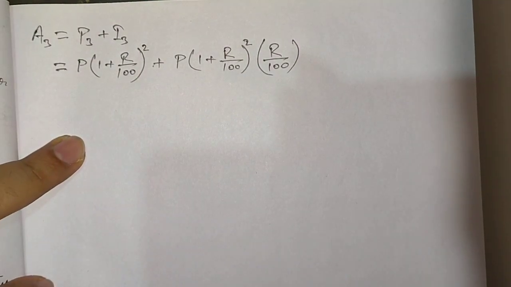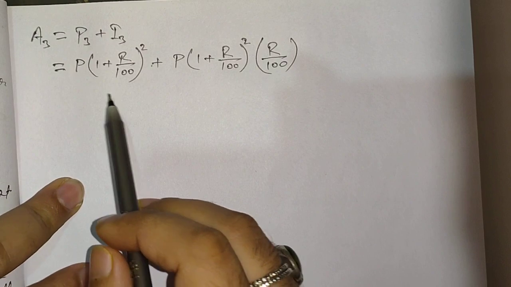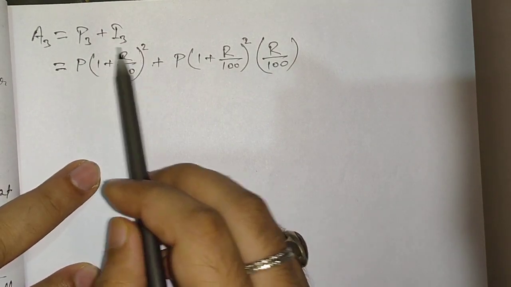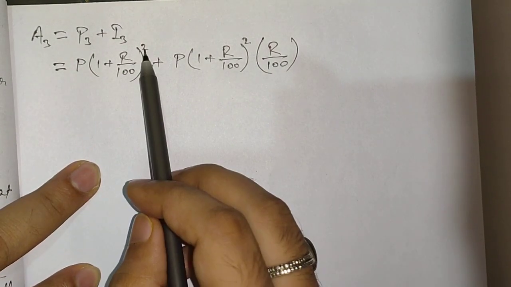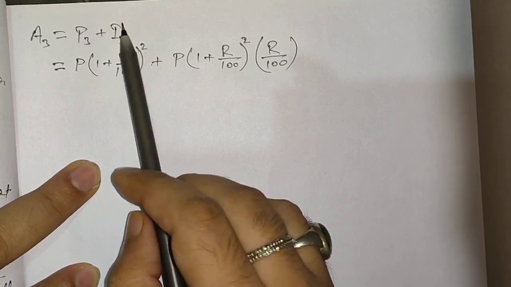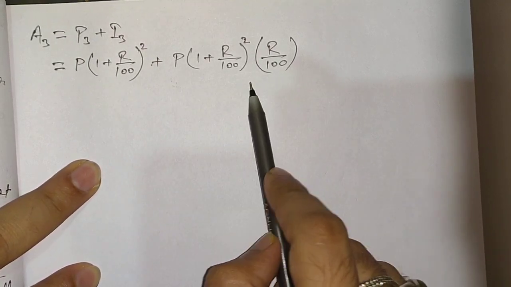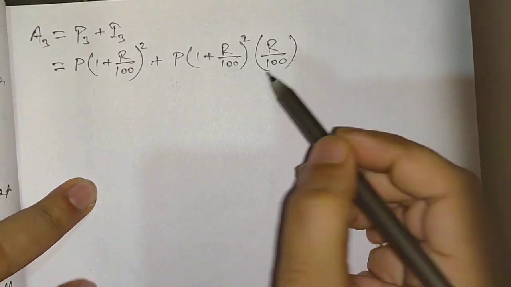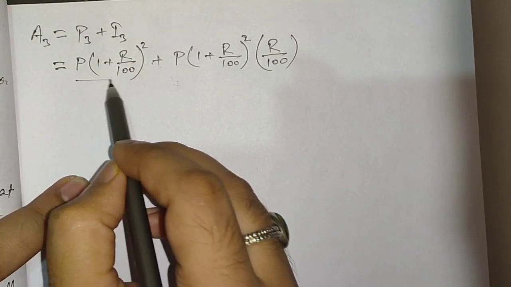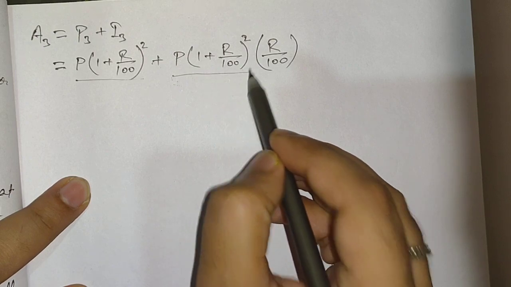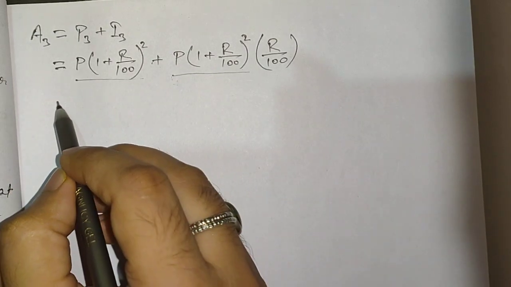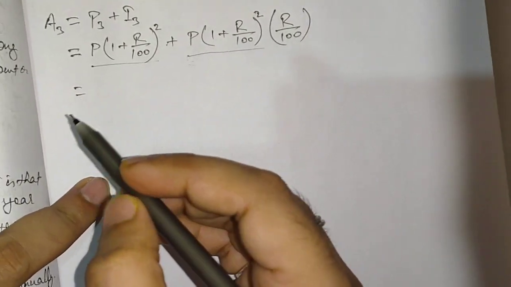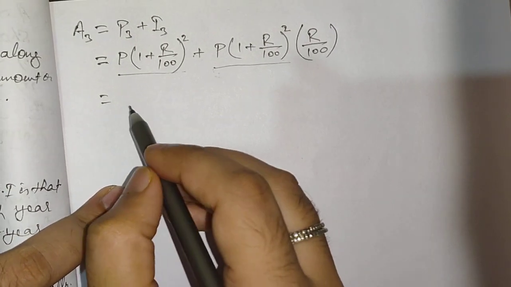In place of P3 I had replaced it with the value of P3, that is P1 (1 + R/100) whole square, plus, and in place of I3 I had replaced it with this value, that is P1 (1 + R/100) whole square into R by 100. Now you can easily see again the same thing is going to happen, that these two things are going to be common. So we'll take out the common and try to get our required result. Let us do it.